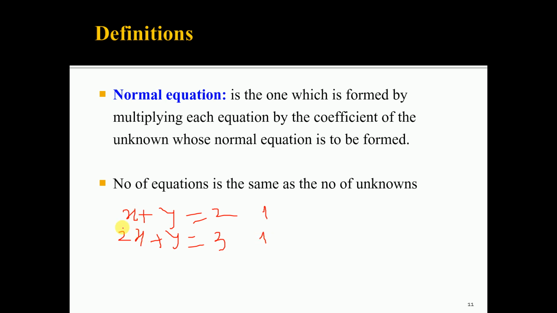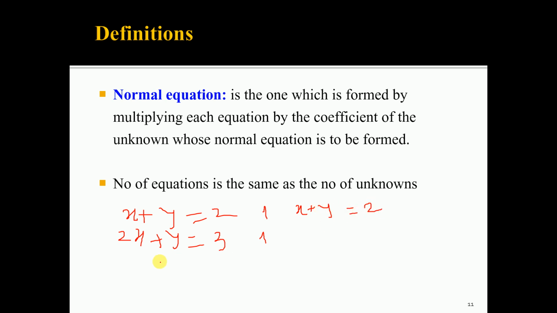There are two unknowns, so there will be two normal equations, one for x and one for y. To get the normal equation for x, when the weights are the same, multiply each equation by the coefficient of x. In the first equation the coefficient of x is 1, so multiplying by 1 gives x plus y is equal to 2.